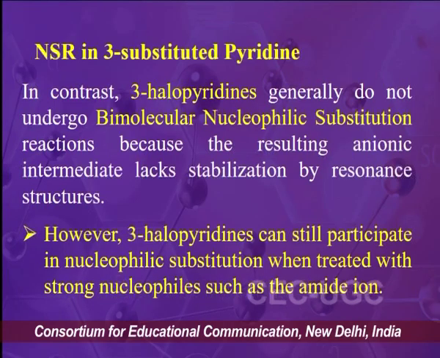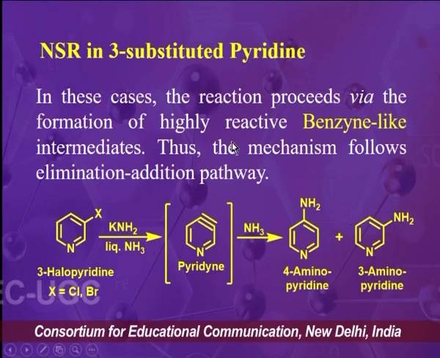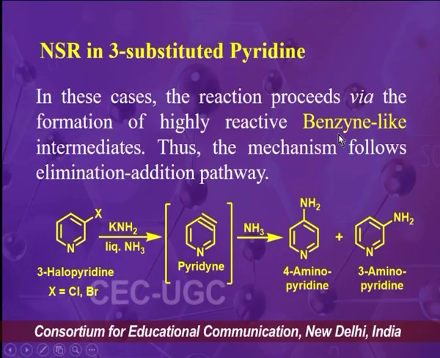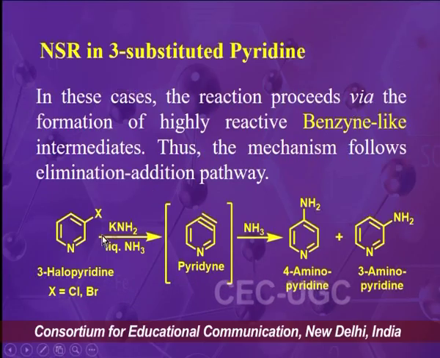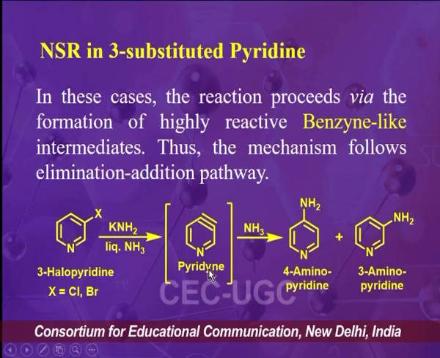But still the reaction at 3-halopyridine is feasible by the nucleophilic attack, but in this case the mechanism will be different. So in this case a benzene like mechanism will take place, where in the first step there will be elimination of the halo group from the 3-halopyridine, and we will have pyridyne as the intermediate.